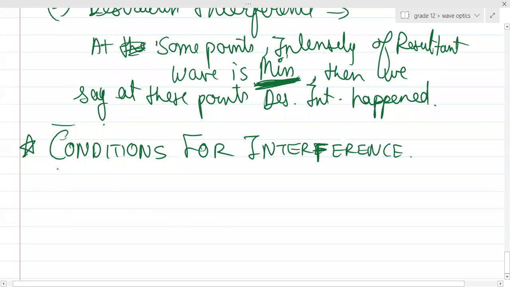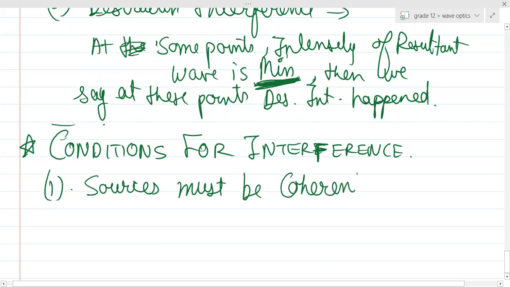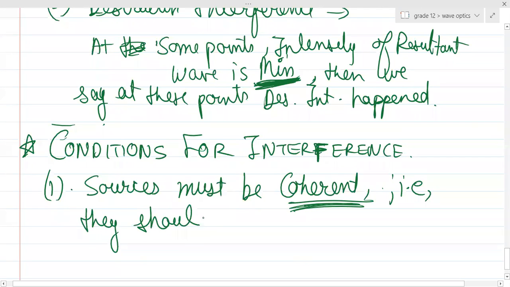So, conditions for interference. First condition: the sources must be coherent. What do you mean by coherent? That is, they should have the same frequency.